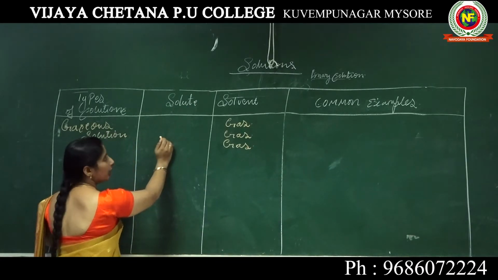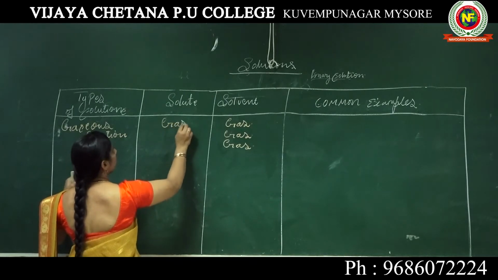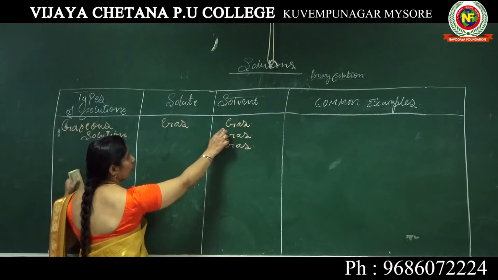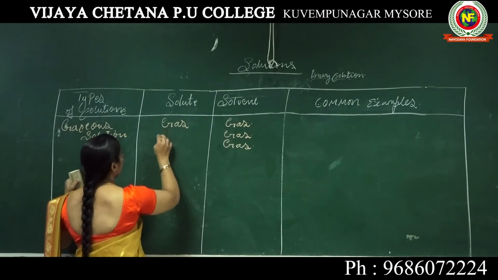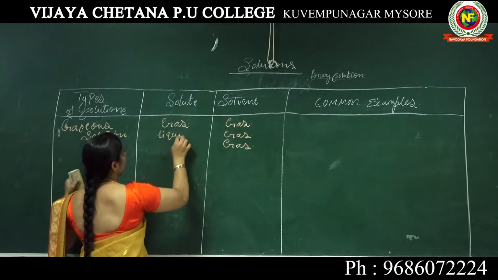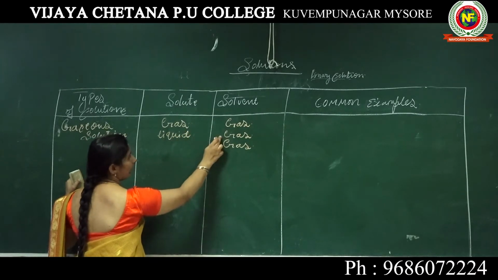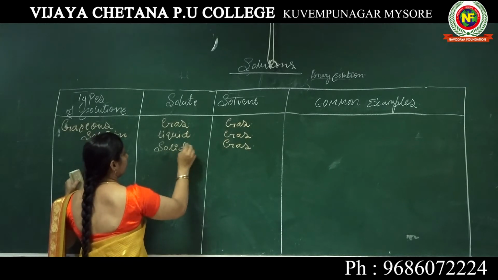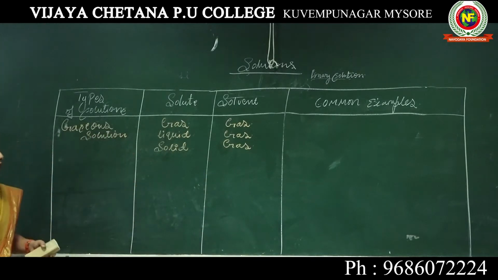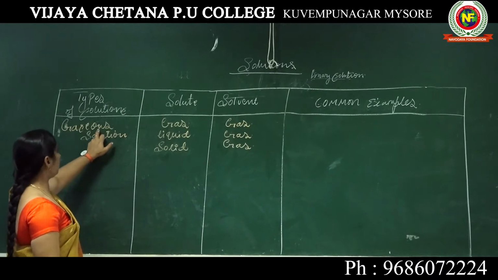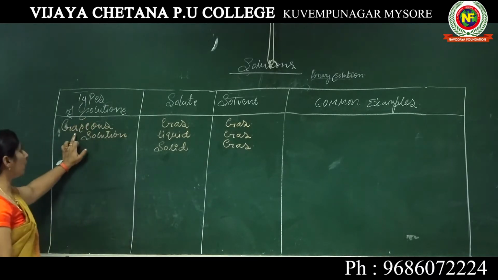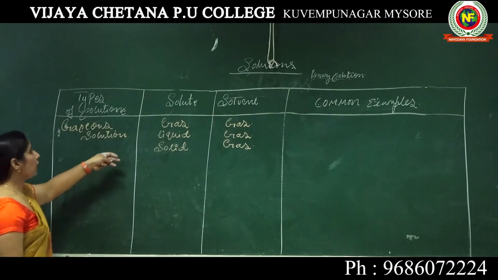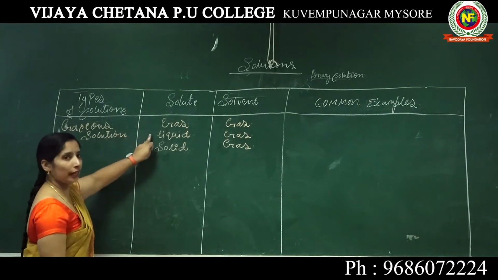A little bit of solute I am going to add to this gas solvent. The solute can be a gas, or I can add a liquid to this gas solvent. Under the types of solution there are 9.